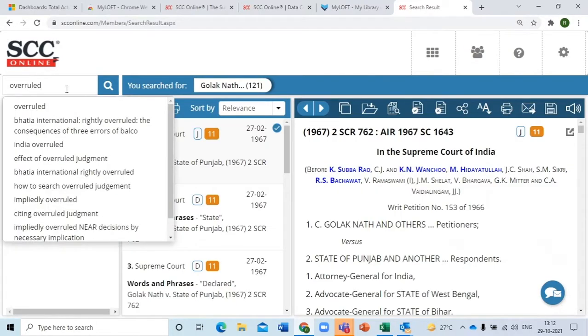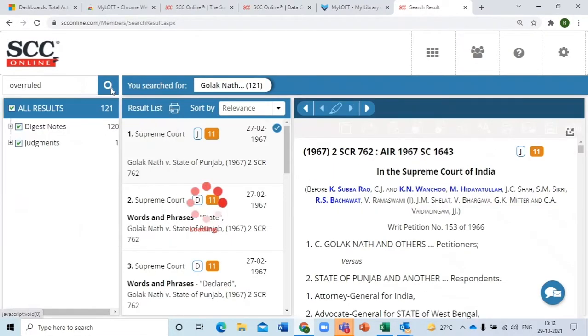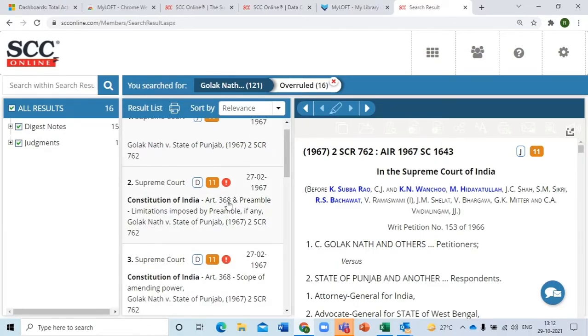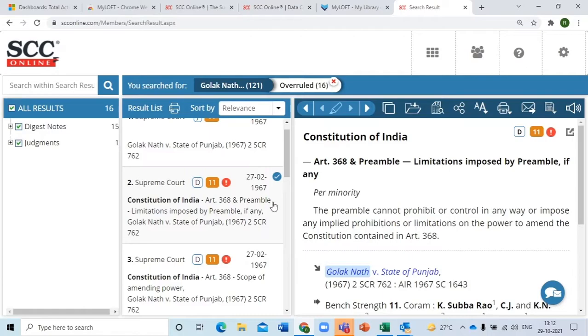Write the word overruled. This is something that all of you should do whenever you open a judgment going forward, with the help of party name or citation. Write the word overruled in the sub search. If something is overruled, it will come automatically in the list. If nothing is overruled, it says no result found. Now we can see we have gone down from 121 to only 16. Now these 16 are mentioned over here. Can you see this red exclamation mark next to the number? For every exclamation mark, if you click on it, that particular law point has been overruled, not the others.